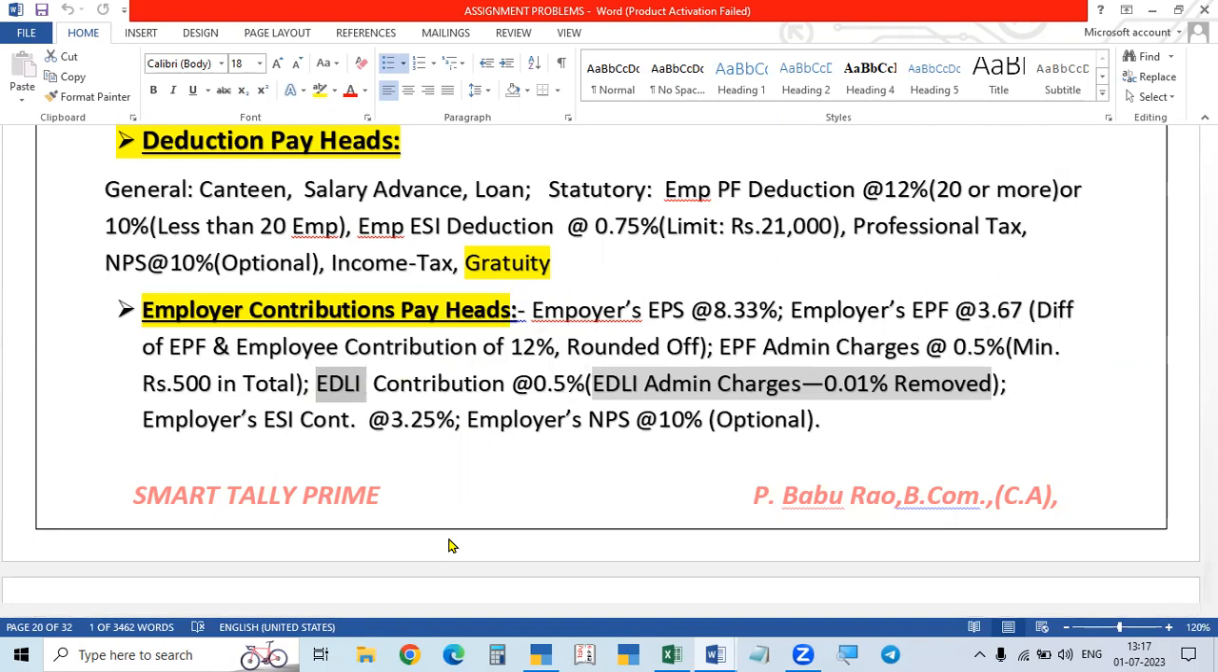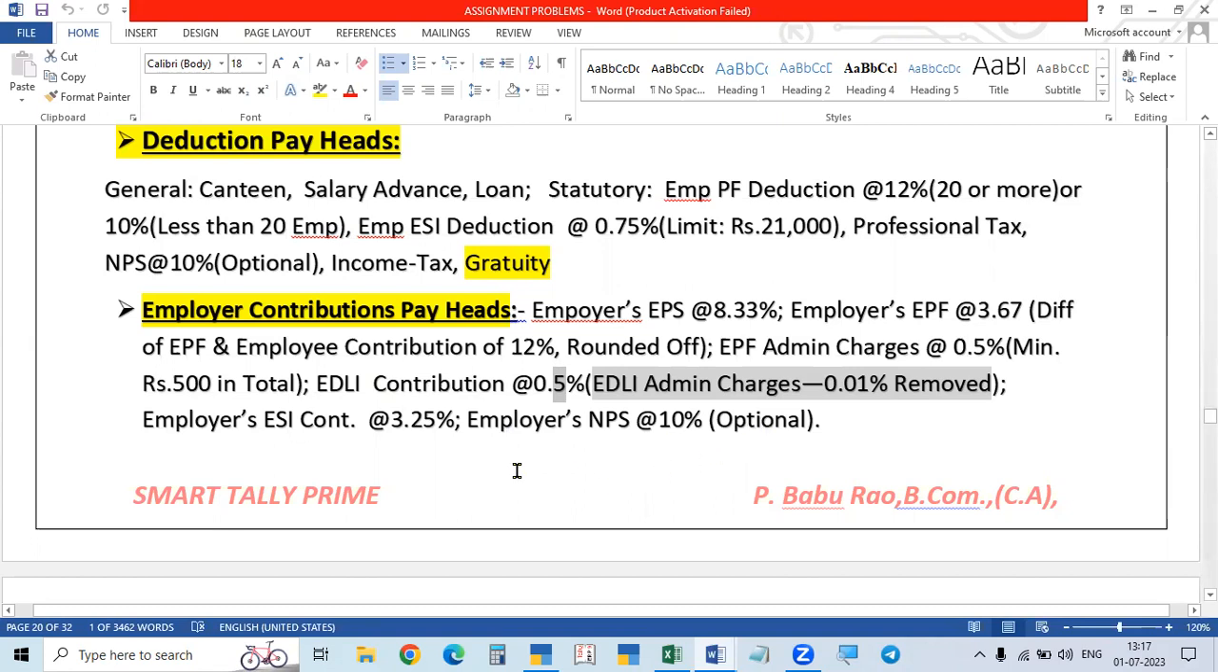This is an insurance plan, life insurance. So the Employees Deposit Linked Insurance plan, for that plan, he has to pay only 0.5% from his pocket. That is not deducted from the employee, and he is not contributing. Directly only he will contribute 0.5%. That is EDLI. That is his expenses only.